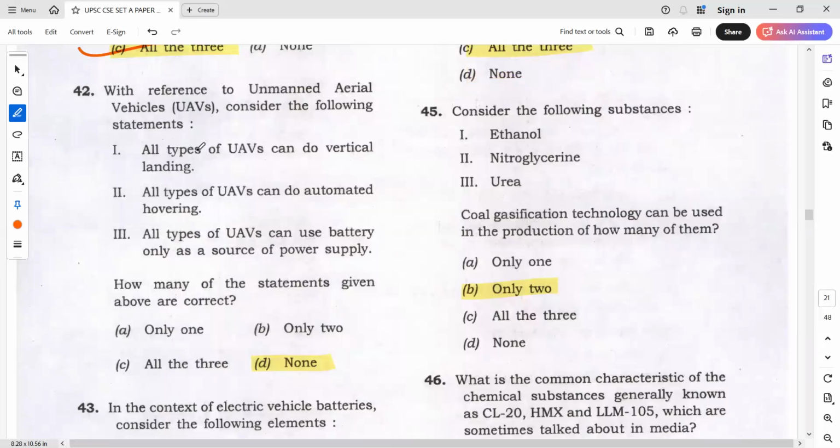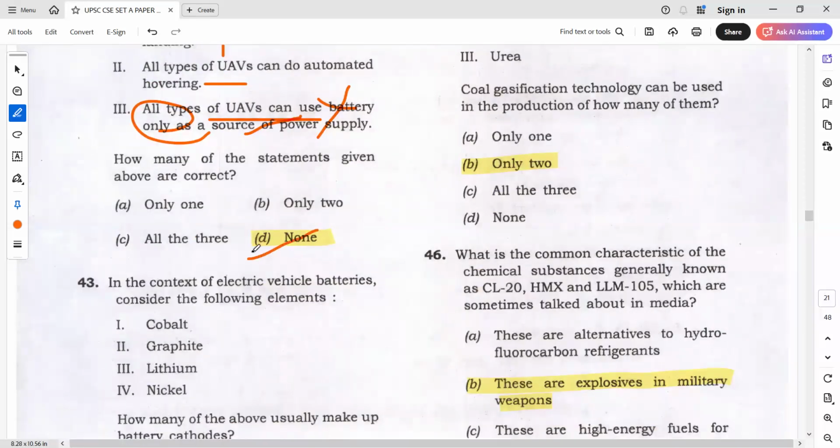Okay. All types of UAVs can do vertical landing. All types. For example, if I say UAVs can do vertical landing, plane or not plane? Only if I say UAVs can do vertical landing, it is plain. All types of UAVs, obviously it will become extreme. All types of UAVs can do automated hovering. Again, extreme. All types of UAVs can use battery only as a source of power supply. This is definitely a restriction. So the answer will be no.